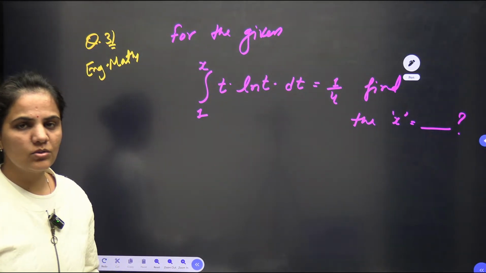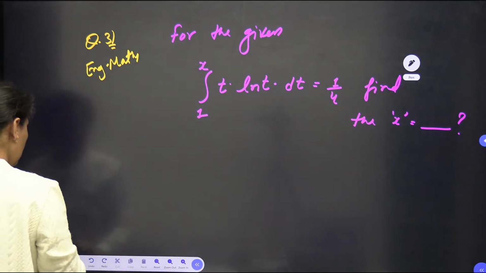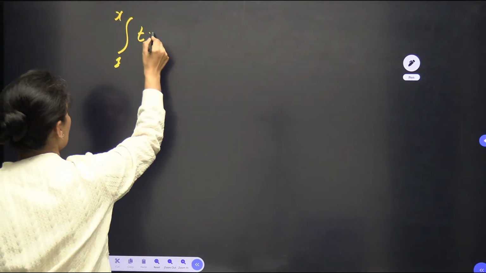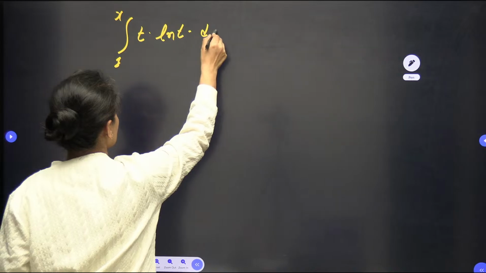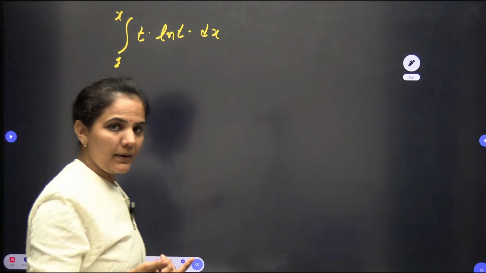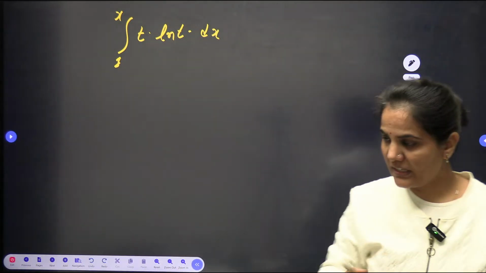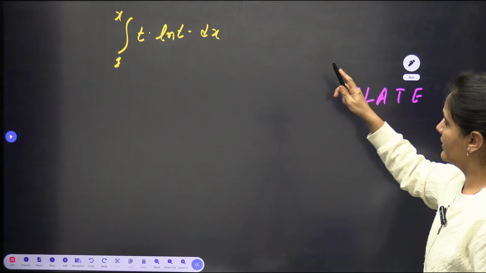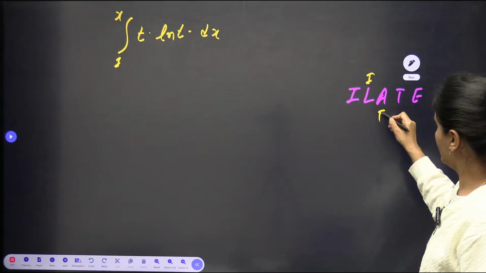So first of all, I need to go here with the integration. We can say this is 1 to x t ln t dt. Integration by parts we need to use here. First function and the second function I can use here. L is the logarithmic, so this will be the first function, A is the algebraic, second function.